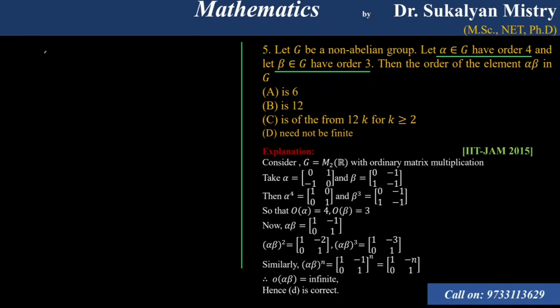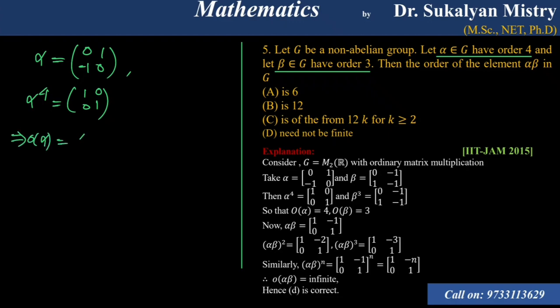Let us consider two elements. Alpha is equal to, suppose, 0 1, minus 1 0. This is alpha. So I have to consider an element whose order is 4. You calculate alpha to the power 4, you will get 1 0 0 1. Clear? So this implies the order of alpha will be 4.